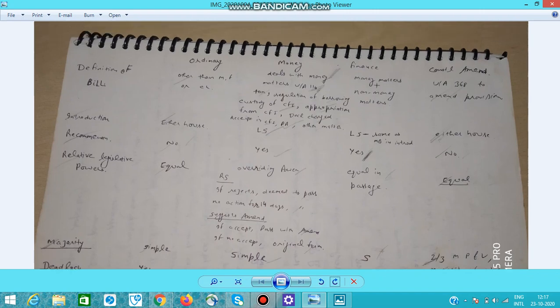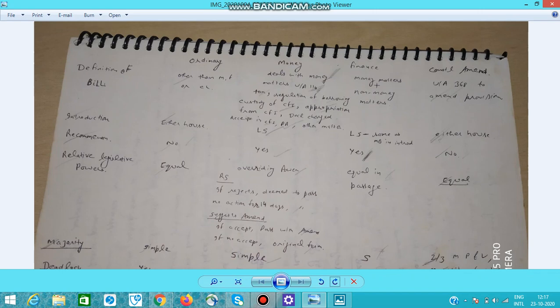Then money bill. So the definition of money bill is a bill which deals with any matters under Article 110. So it involves any matter related to tax, regulation of borrowing, custody of Consolidated Fund of India, appropriation from CFI.